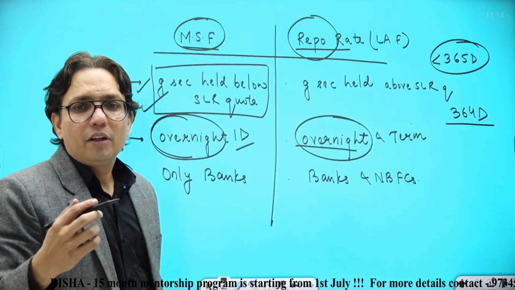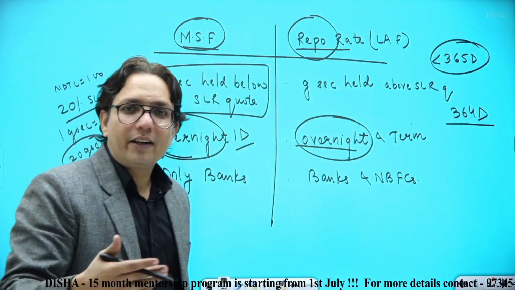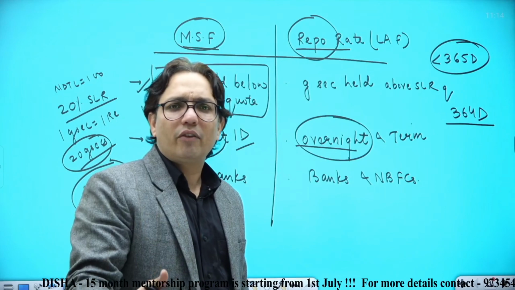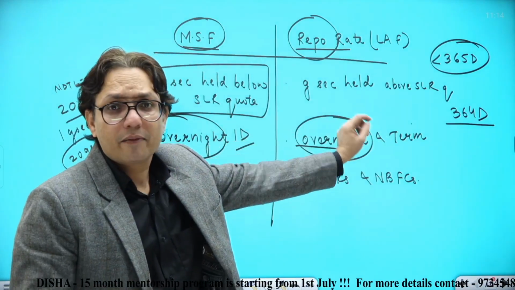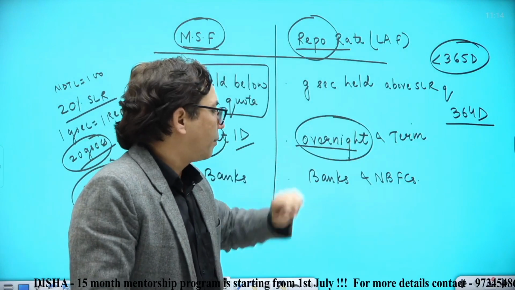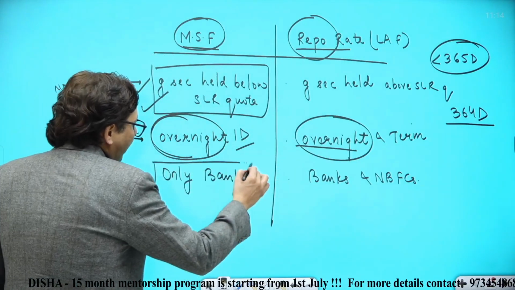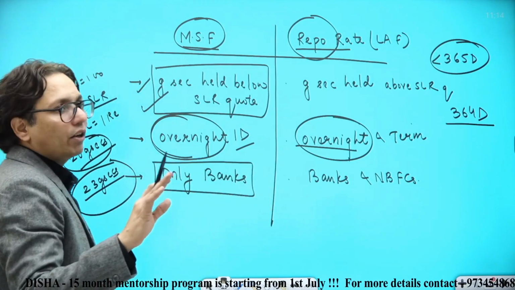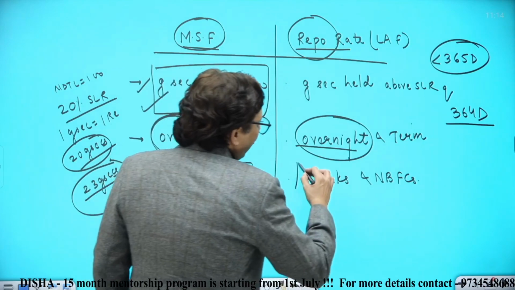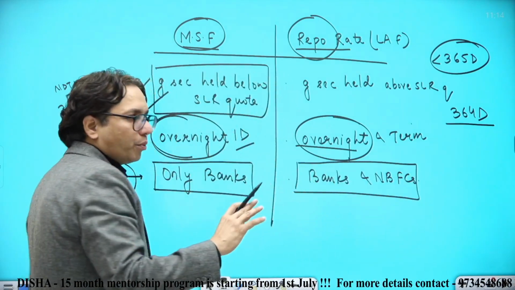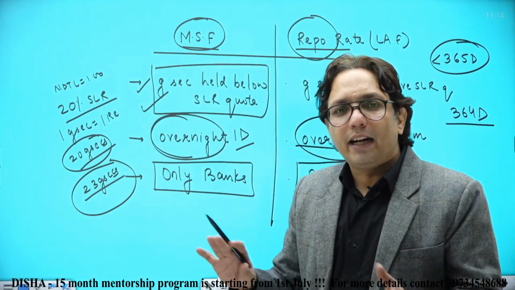At the same time, the borrowing can be for more than 1 day, for 7 days, 14 days, 28 days, 91 days, at the max 364 days. And under MSF, only banks can borrow. NBFCs cannot borrow under MSF. But under repo rate, banks and NBFCs both can borrow. So these are the differences between MSF and repo rate.